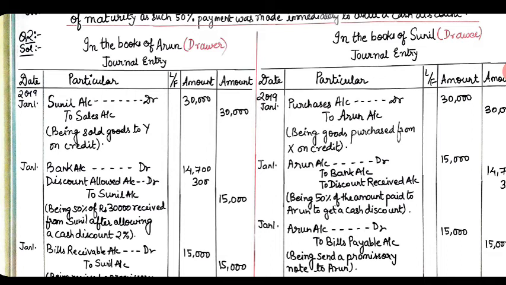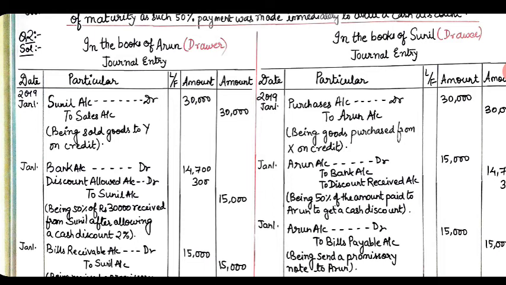January 1 again, in the books of the drawer: bank account debit, discount allowed account debit, to Sunil's account. 50% of the payment, that is 30,000, 50% is 15,000, and the 2% cash discount comes to 300. So bank account 14,700, discount allowed 300, and Sunil's account 15,000.